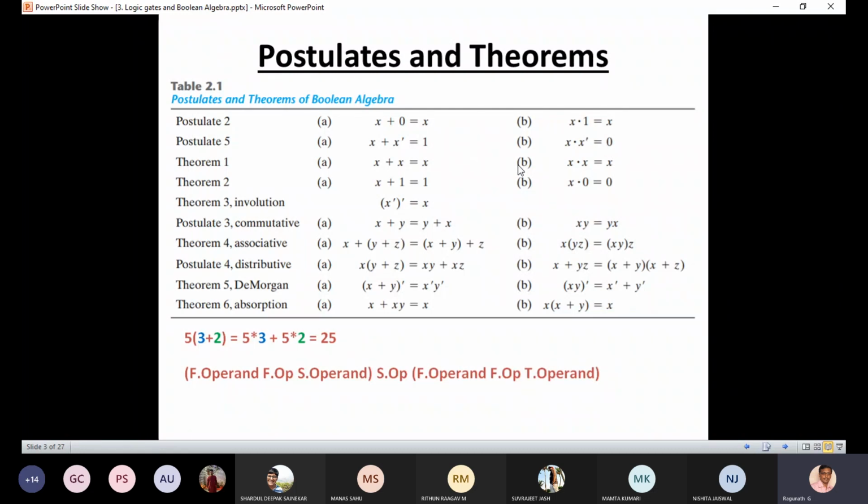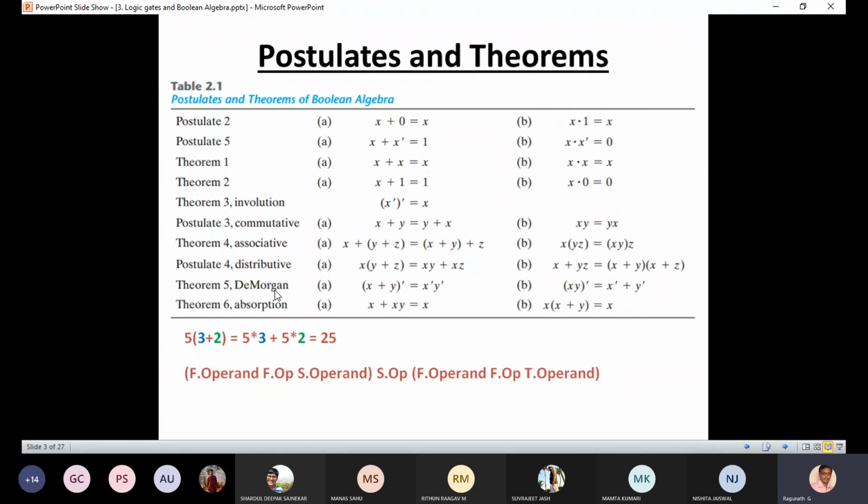Both are valid. And this is theorem 1, and this theorem 1 can be proved with the help of the postulates and the rules. We will discuss how we can prove x plus x equal to x. And this is theorem 2. Here also you can see the duality is available, and involution: x double bar equal to x.